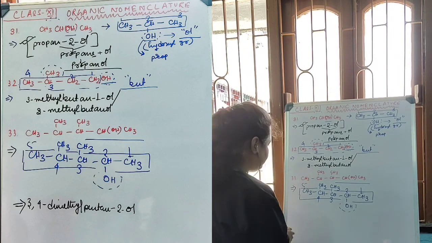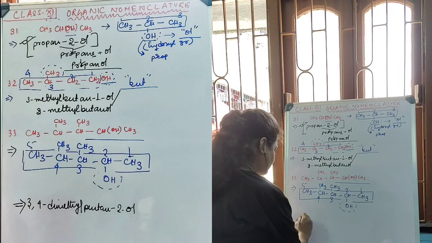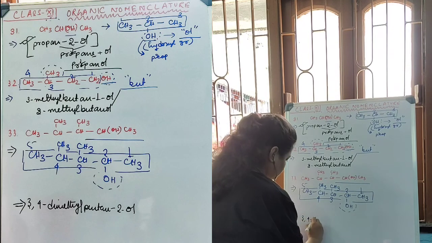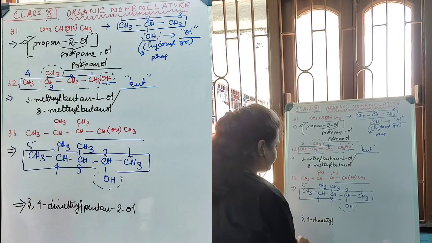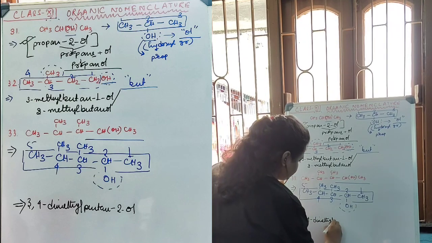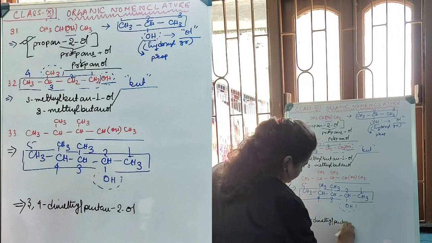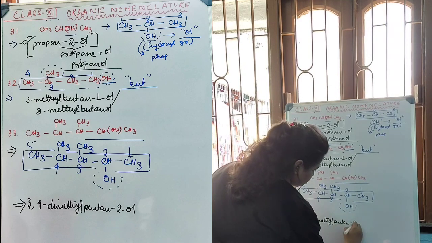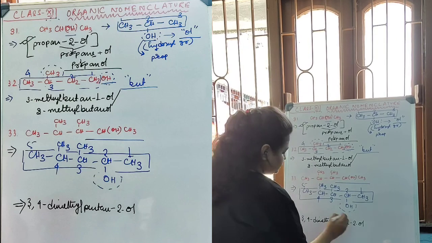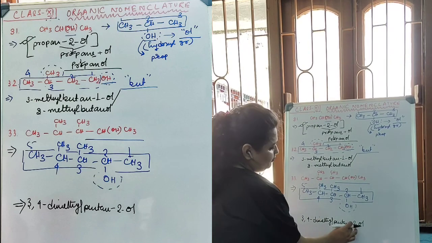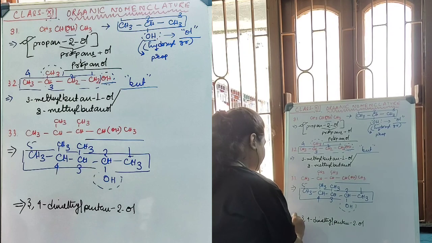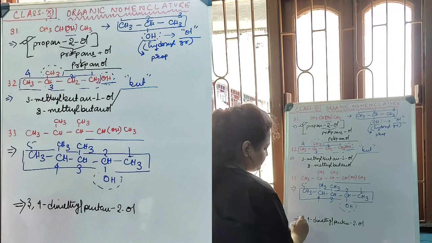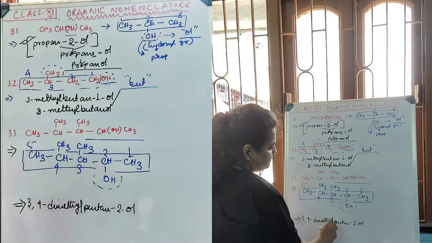So the name will be 3,4-dimethyl, without any space, pentane without E, position 2 hyphen ol. This E has been omitted again to represent the merging of pentanol. Therefore, the name of this particular compound is 3,4-dimethylpentan-2-ol.